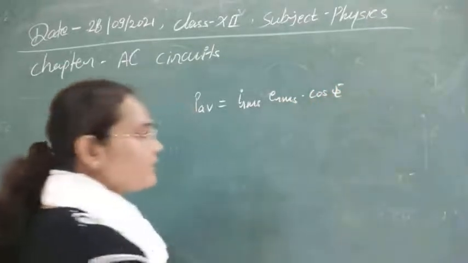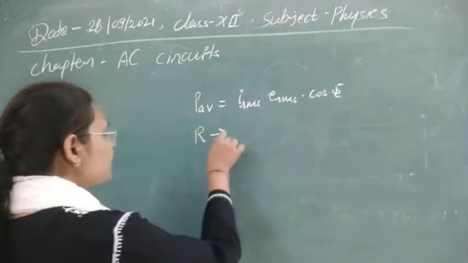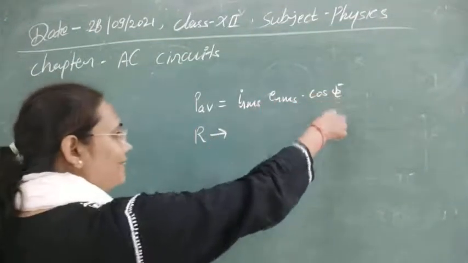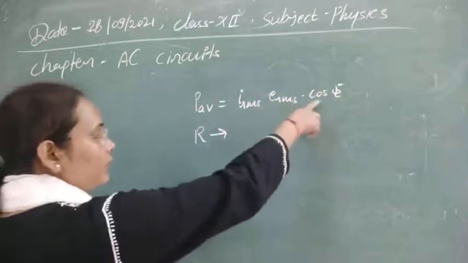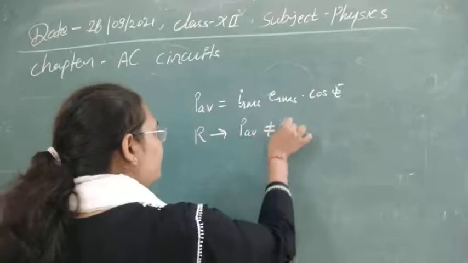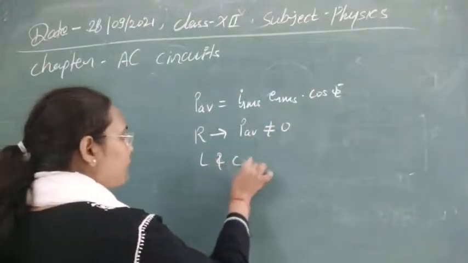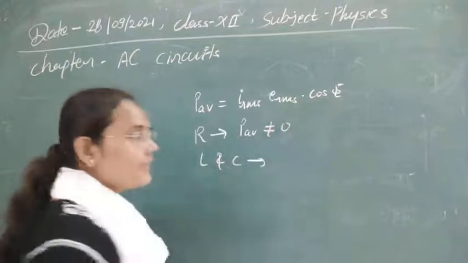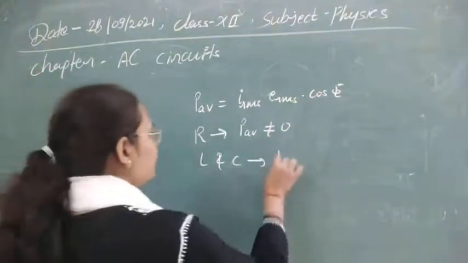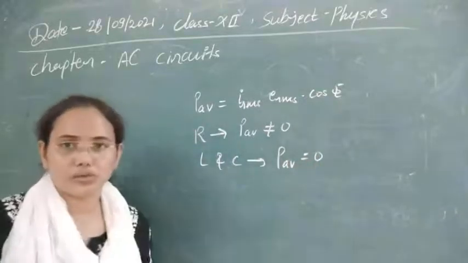Cos phi is different for different kinds of circuit. For a pure resistor, phi is 0, so it has the value 1, so the average power will always have a non-zero value. For L and C, as you have seen, cos phi is 0, so the average power consumed in the circuit will also be 0.